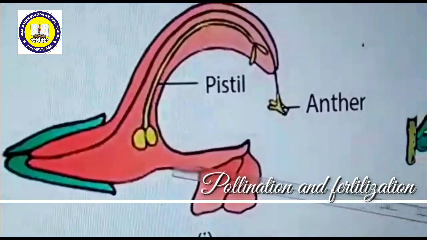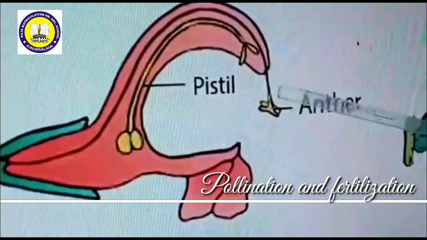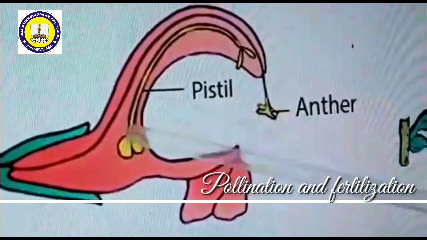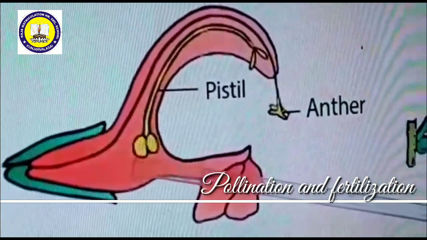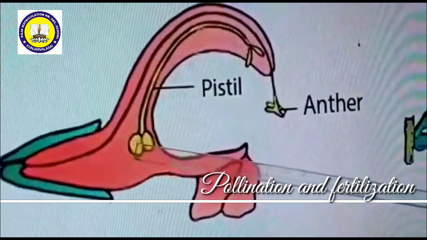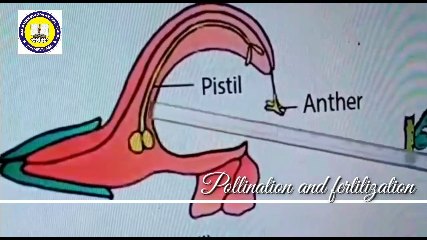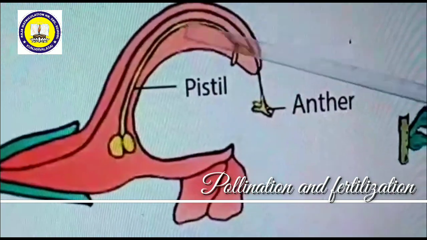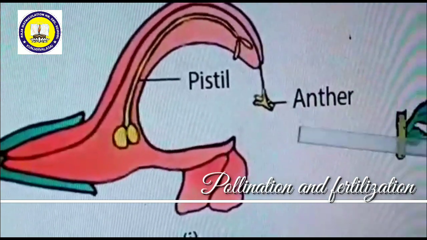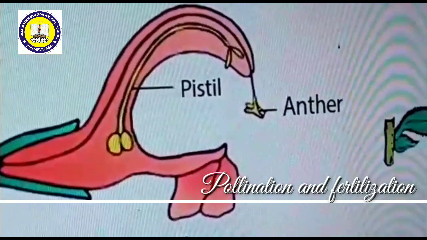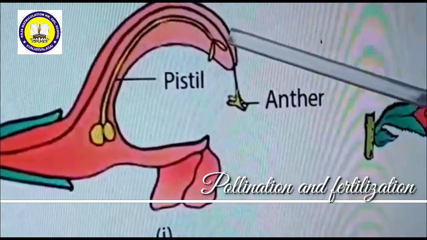Inside the bilabiate flower, there is the androecium. So this is the androecium, and this is the gynoecium. The androecium has one fertile lobe at the top and one sterile lobe at the bottom, which is not visible in this diagram. This flower shows dichogamy. Dichogamy here means protandry: the androecium matures earlier than the gynoecium. That means first the androecium matures, then the gynoecium matures.